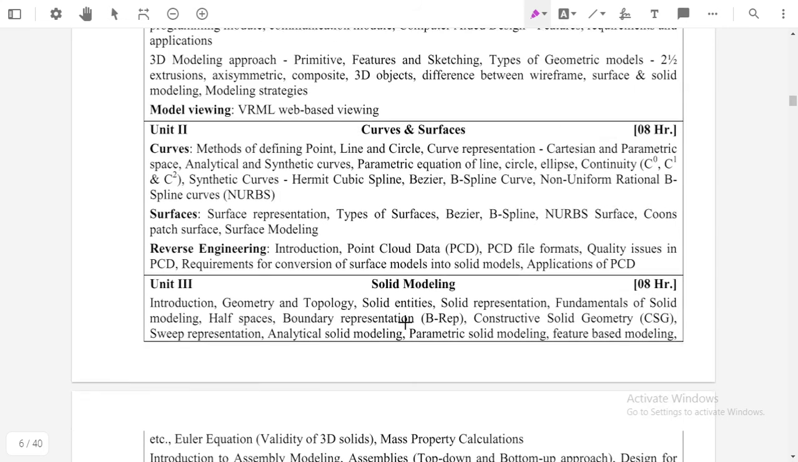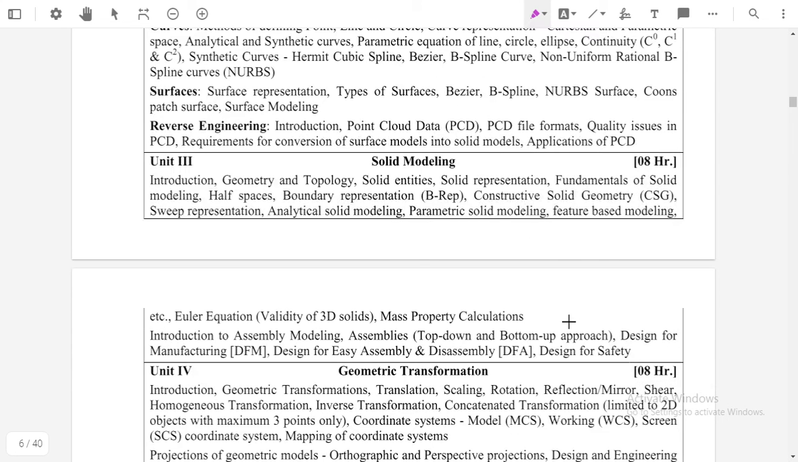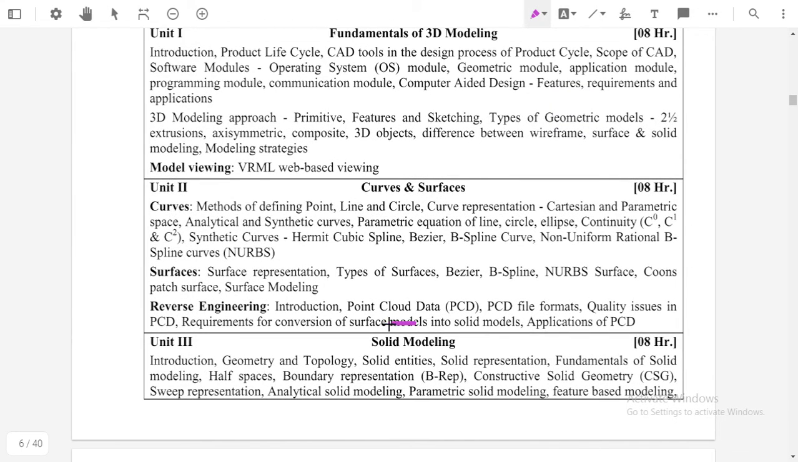Then the third unit is solid modeling. What is meant by solid modeling? What are the different fundamentals of solid modeling? What is meant by geometry? What is meant by topology? What is meant by constructive solid geometry? All these things we will discuss in our third unit, that is solid modeling.